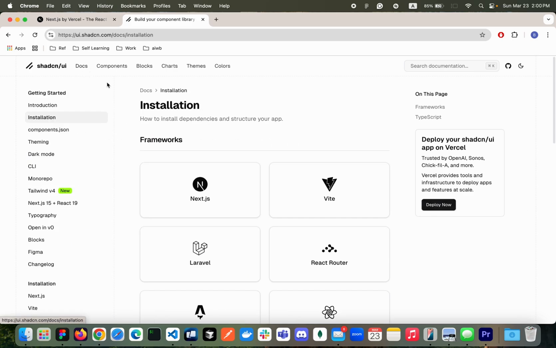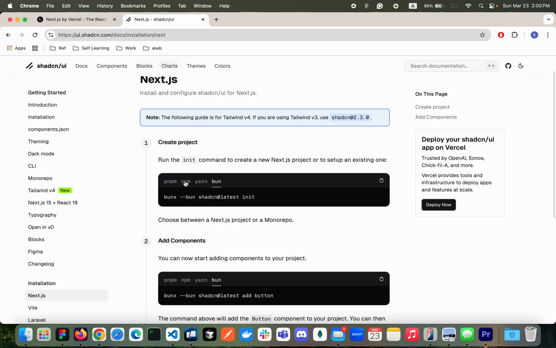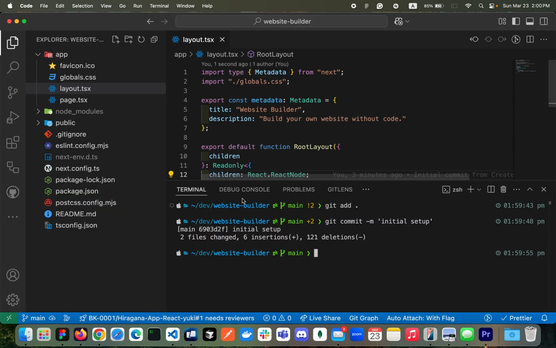So let's go to the docs, installation, and the Next.js page here. This way you can initialize your project with ShadCN. I'll be copy pasting, okay? So let's go back to your code editor and paste it here.